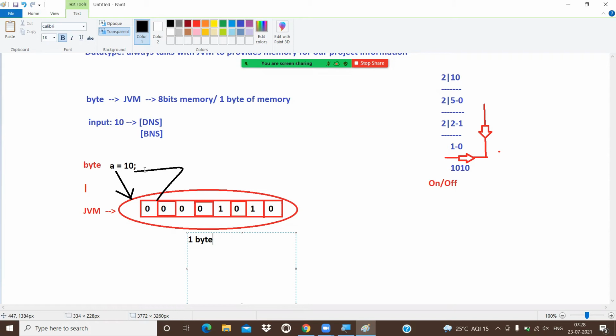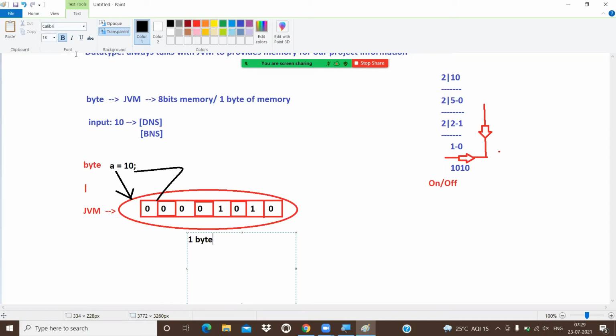For example, in our mobile, a lot of contact numbers we have, a lot of phone numbers. Then how can we differentiate one phone number from another? You are not directly storing the phone number. That phone number you are going to store with the help of another name. What is the use of that name? To differentiate one phone number from another, you are using the name of the contact. Here, to differentiate one memory from another memory, we are also using a name. That name we are technically calling a variable. Got the point or not?